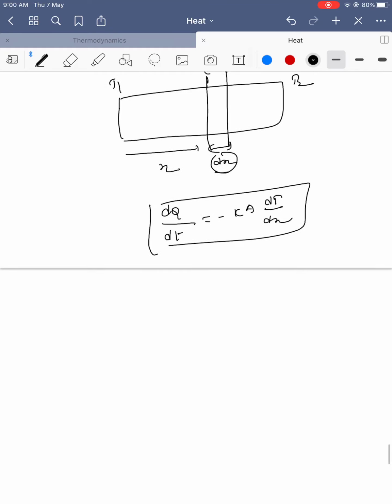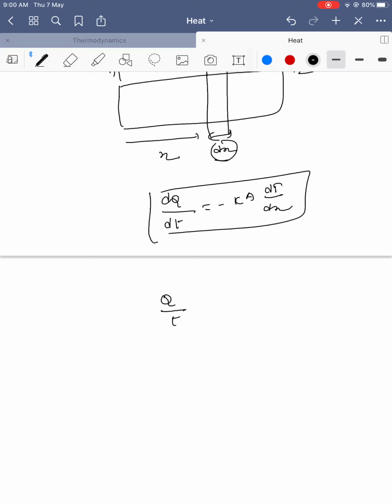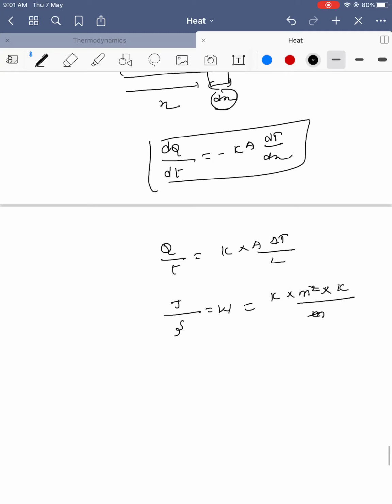Okay, so for heat transfer Q by t, I forgot to explain the K value and K units. Q by t equals KA delta T by L. Q by t is joules per second, which is nothing but watt, area is meter square, delta T is in kelvin, length is meter, meter square by meter gives meter, so K units are watt per meter kelvin.